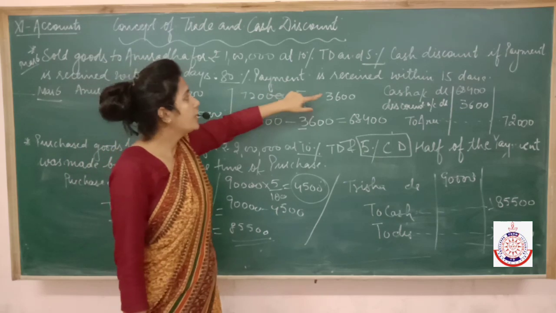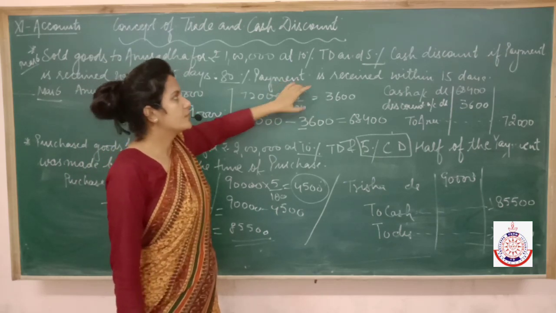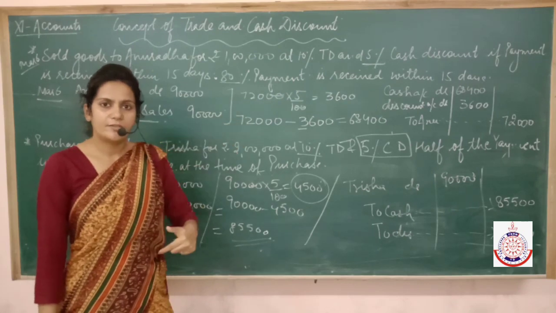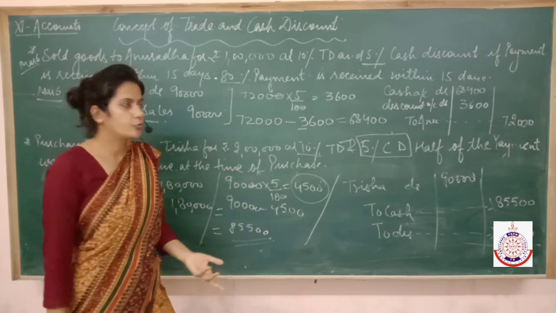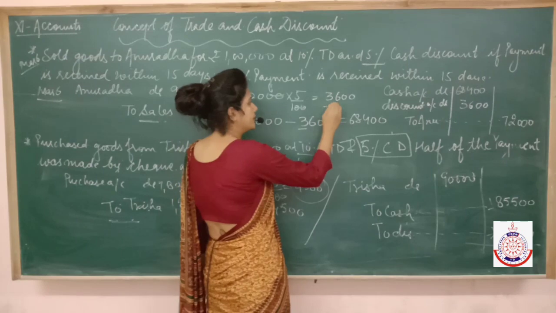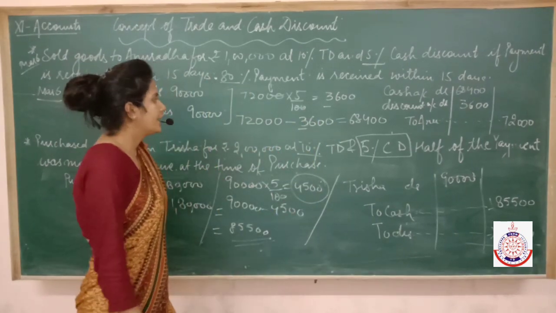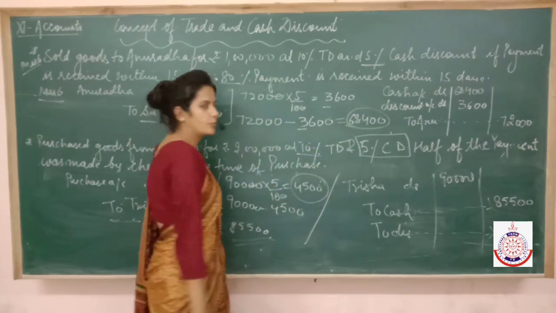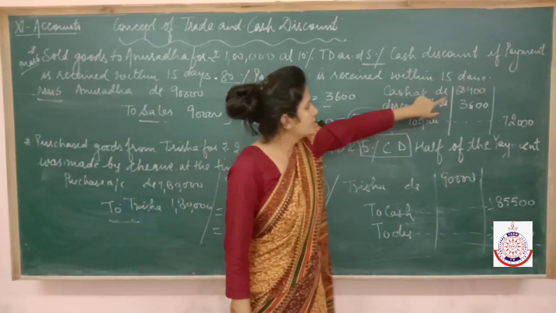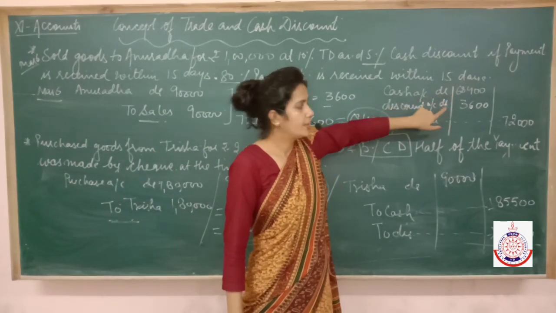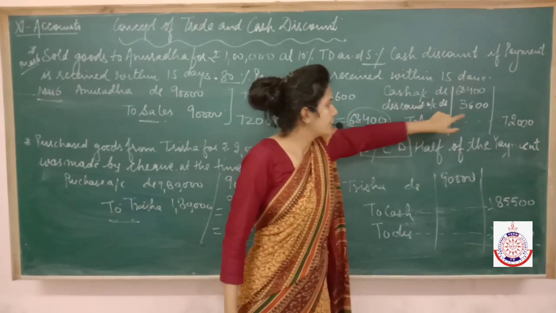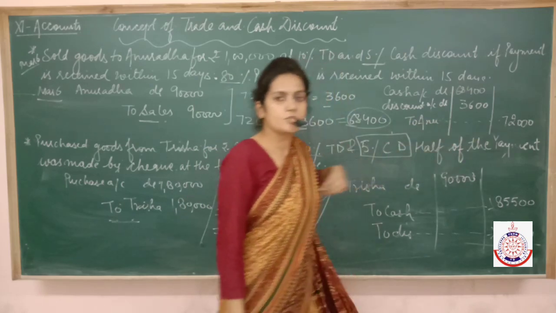Then we gave her discount of 5%, because as per the terms and conditions, if someone makes payment to us within 15 days, we have to give 5% discount to that person. So discount is 3,600. So in reality, Anuradha paid us only rupees 68,400. So how much cash comes in the business? 68,400. Discount we gave to Anuradha, that is an expense for us, 3,600, to Anuradha 72,000.